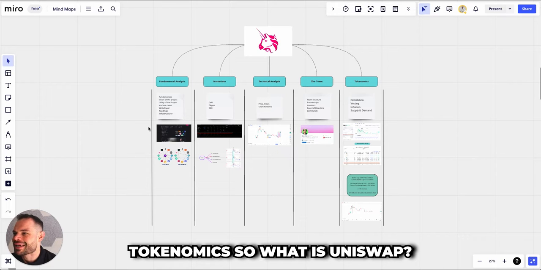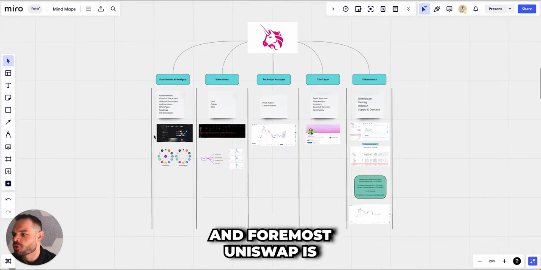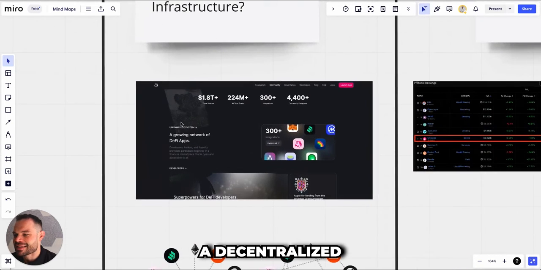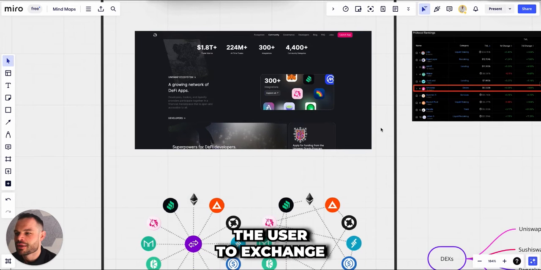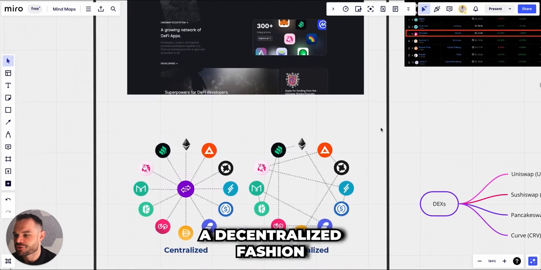So what is UNISWAP? First and foremost, UNISWAP is a decentralized exchange that allows you, the user, to exchange any token for another token in a decentralized fashion.